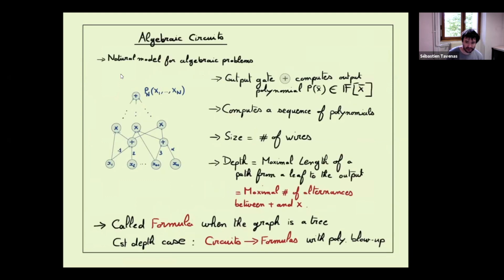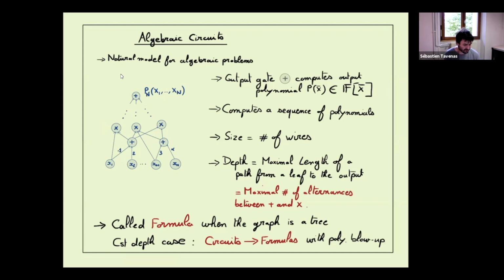So just a brief recall of what I need for the proof, for 2-3 minutes. We'll consider algebraic circuits. Here we'll always consider that in an algebraic circuit, the output gate is an addition, the sum gate. As we consider in general irreducible polynomials, it's not a big difference. The polynomial will be in a field.